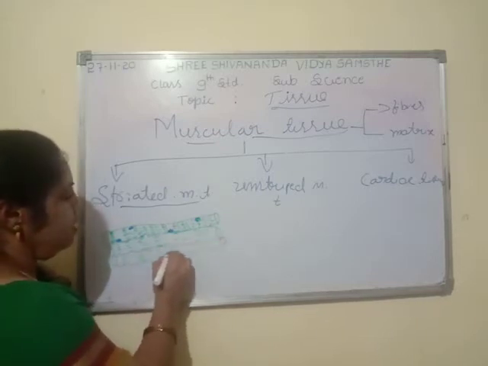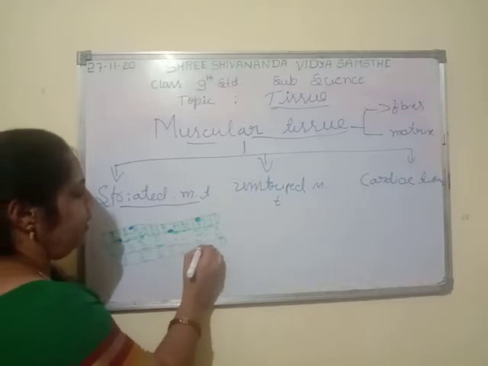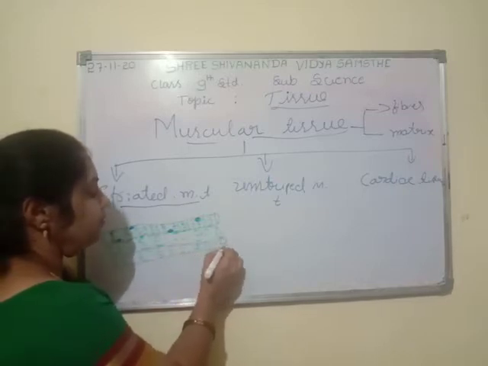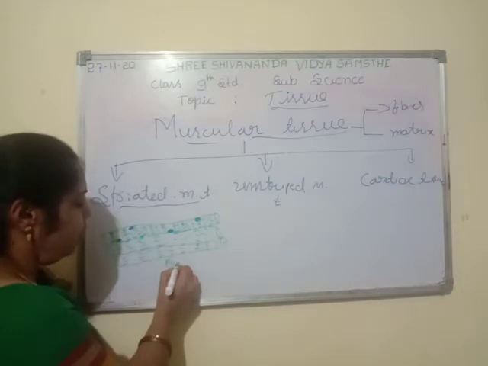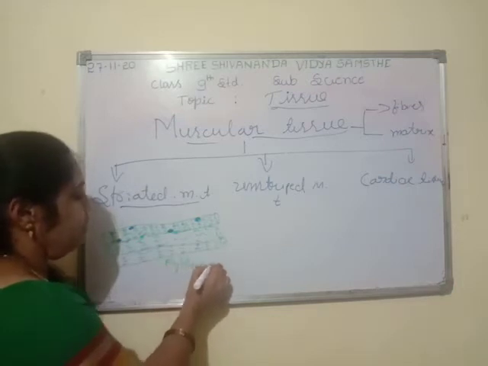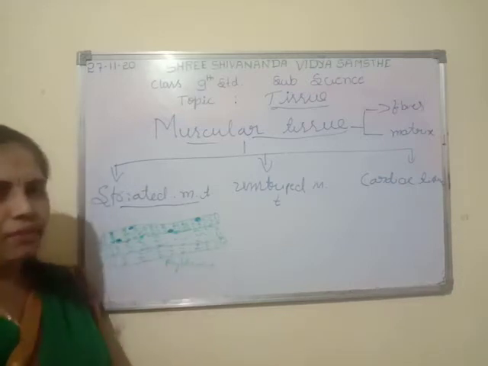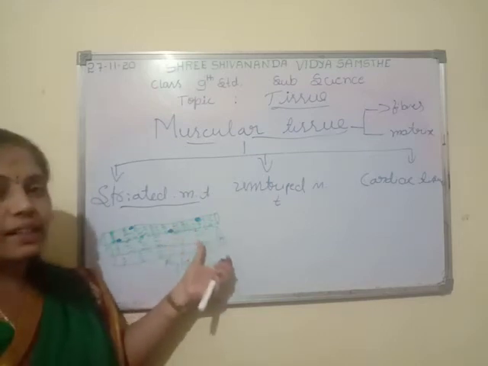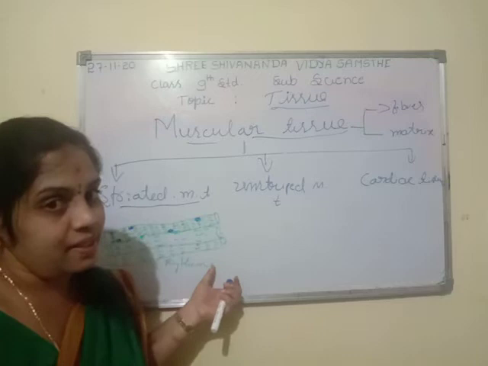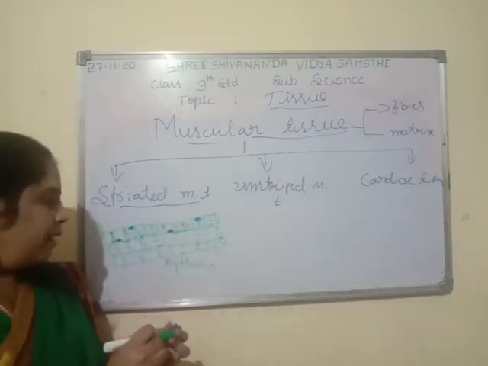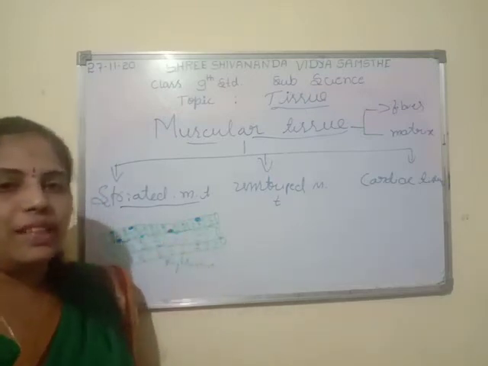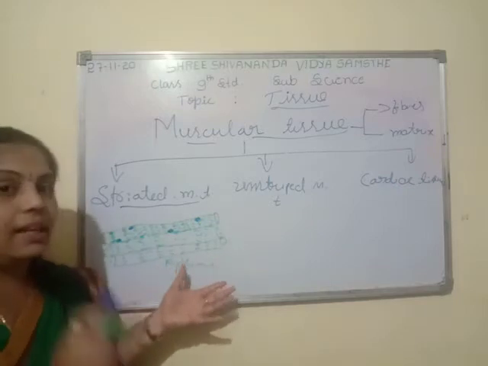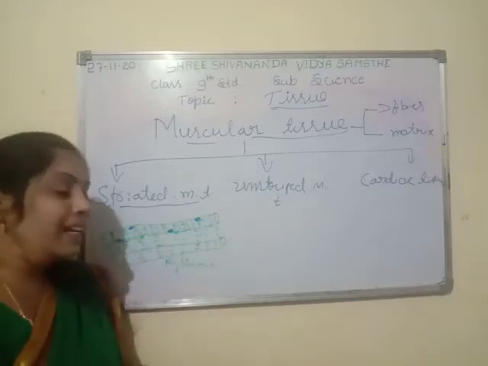These are very helpful in rhythmic function. If you are going to do any work, it is because of these muscle cells. In what kind of organs can we see these cells? They are present in voluntary organs.